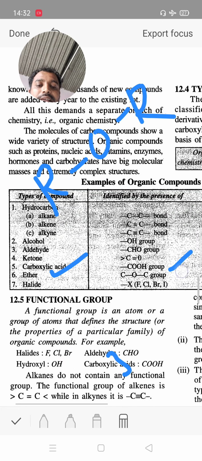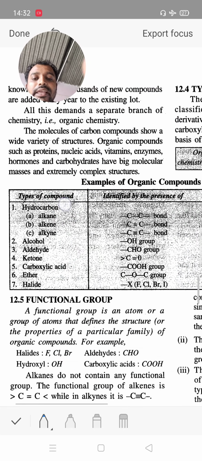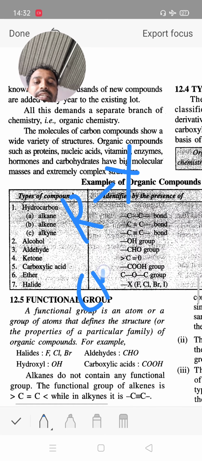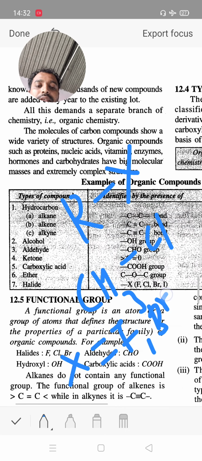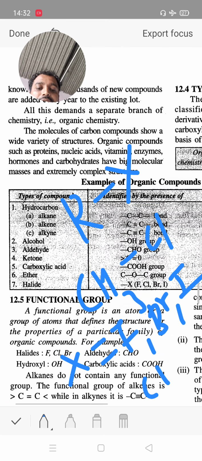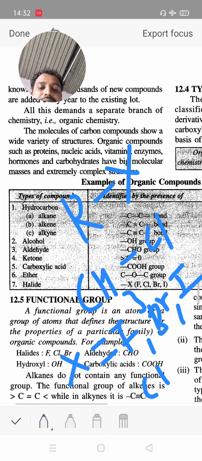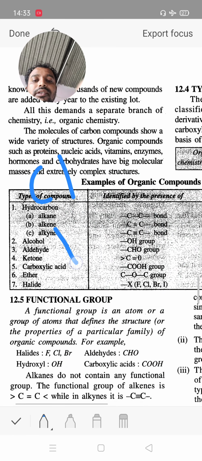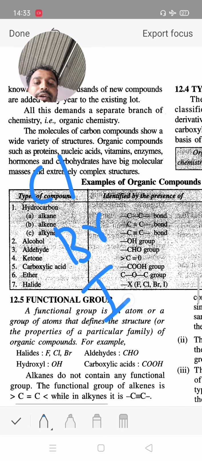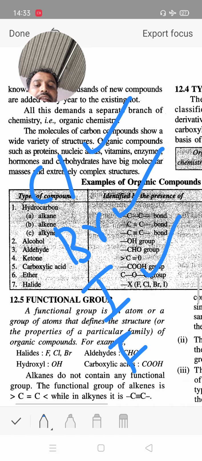Next, alkyl halide, RX. So CH3Cl means methyl chloride, and also methyl bromide. X means halogen atom: chlorine, bromine, iodine. Cl is chlorine, a halide atom. Fluorine, chlorine, bromine, iodine are examples of X. X means halide. Cl means chloride, Br means bromide, I for iodide, F for fluoride.